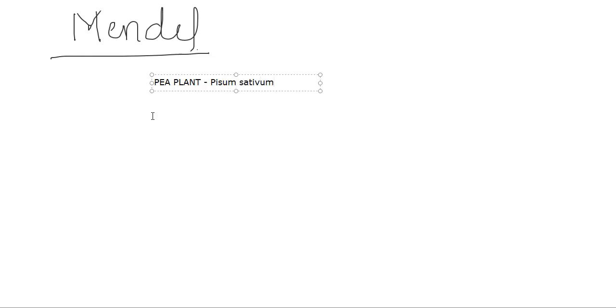Why did he select the pea plant? For inheritance, all that will come along the length of the topic. Just remember, he did experiments for about 8 years on the pea plant to explain the inheritance theories of genetics. So let's start here. First of all, let me introduce a character from the pea plant, which is the character height. If you take the character height, Mendel got two contrasting traits.